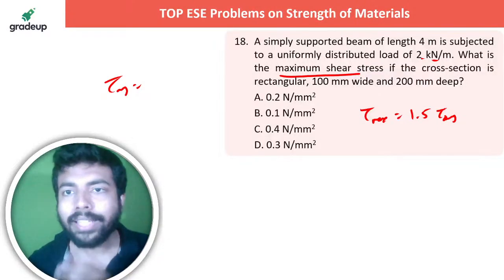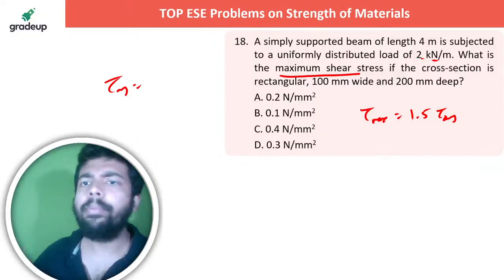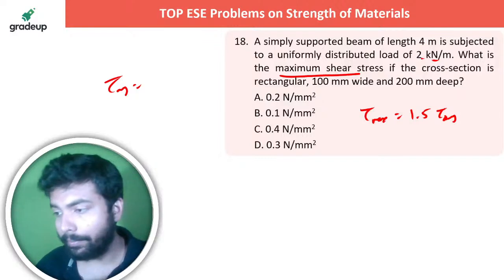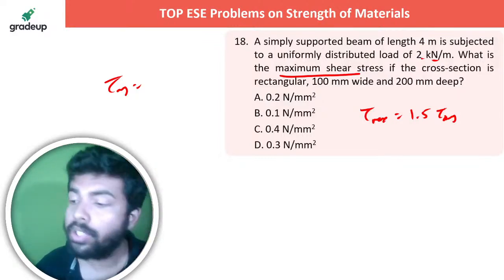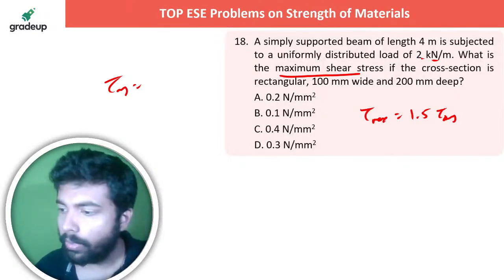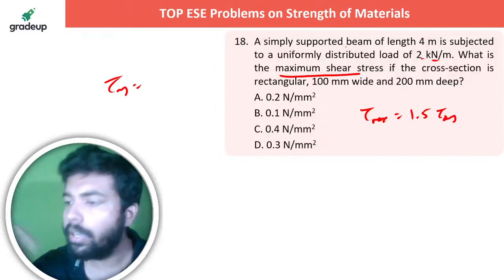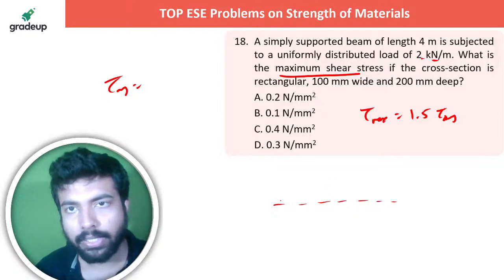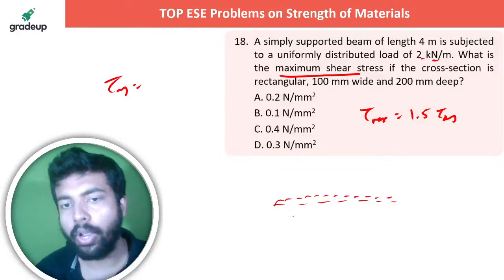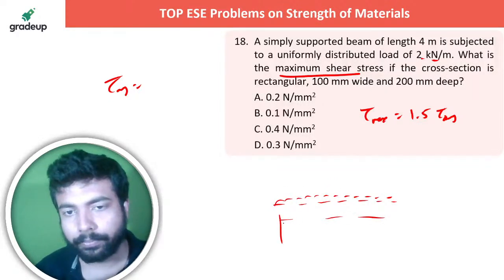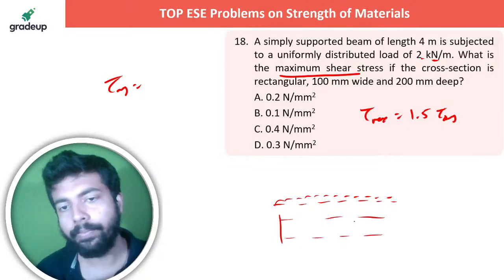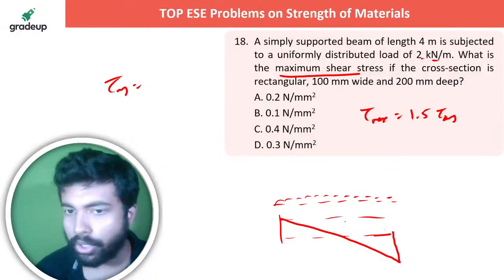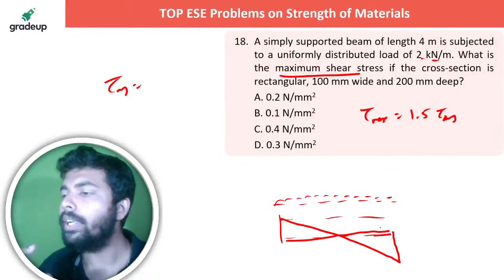Now you will ask me, sir, why? I mean, where actually this shear force needs to be taken? This tau average, when I'm taking, which value should I take? Because shear force varies over the different parts, right? If a simply supported beam is like this, subjected to 2 kilonewton per meter, then the shear force distribution will be something like this, right? So it's not constant. So of course for designing you will take the highest one.